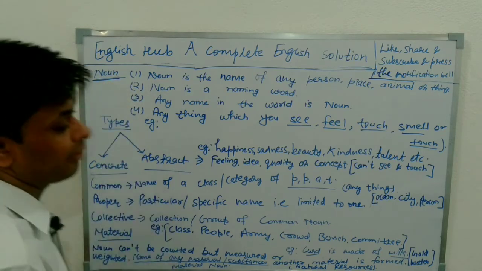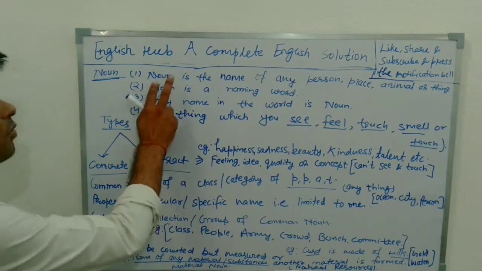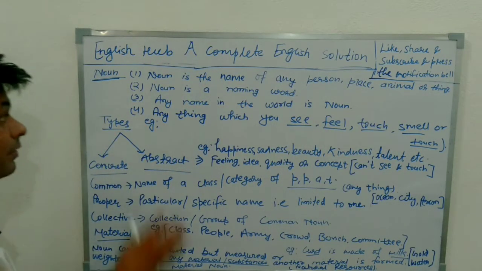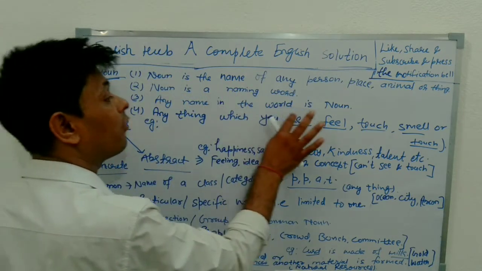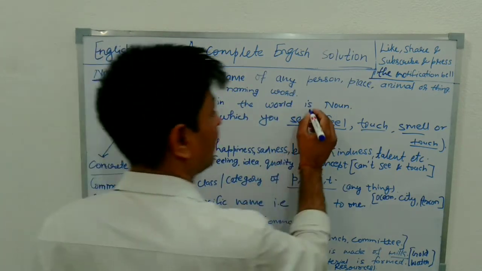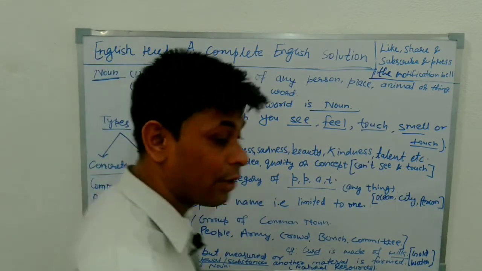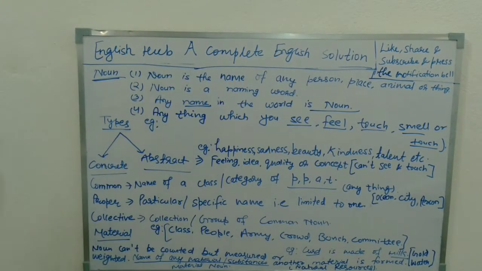From very childhood, we have been taught what a noun is. A noun is the name of any person, place, animal or thing. First definition: a noun is the naming word. Second definition: any name in the world is a noun. This is the great definition. Any name. Noun is basically the naming word. Any name in the world is called a noun.